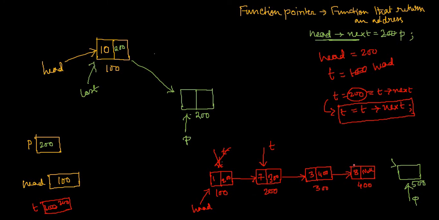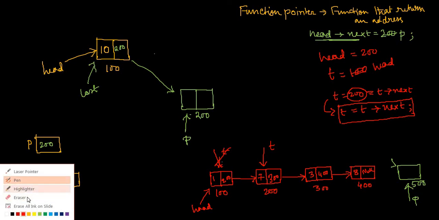Because only in the last node does the next part contain null, but for all other nodes, the next part contains a valid address, the address of the next node. That means till the next part of the node pointed by t is null, I will go on and continue.